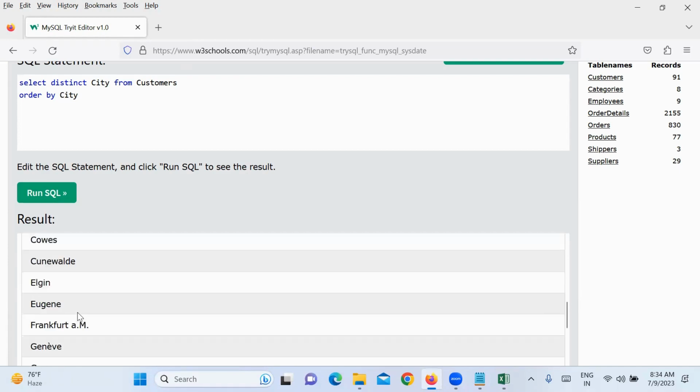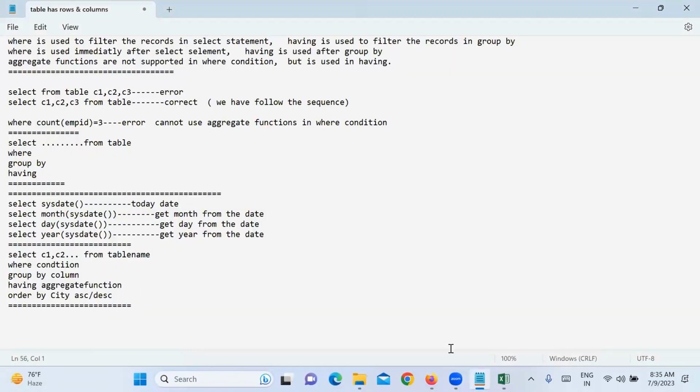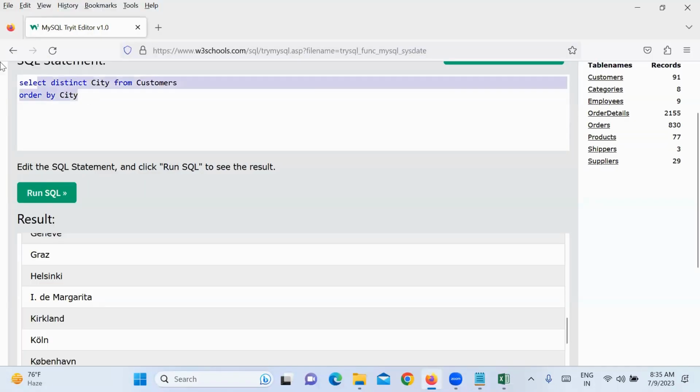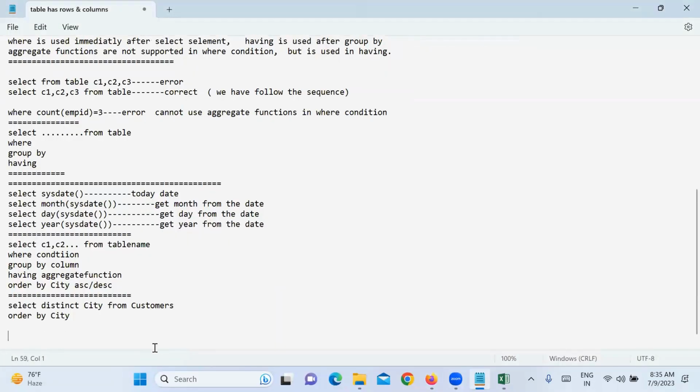In the output, if you want to restrict the duplicates, what is the keyword we are using? Distinct. So distinct is used to restrict the duplicates in the output.